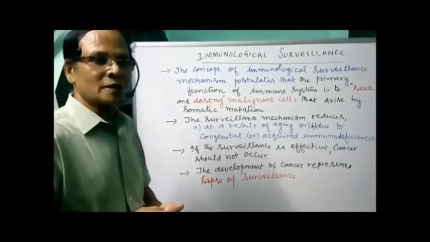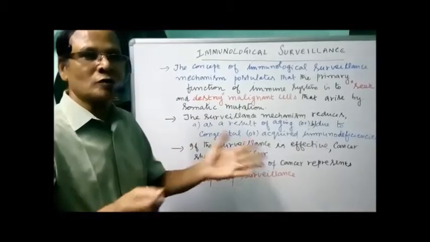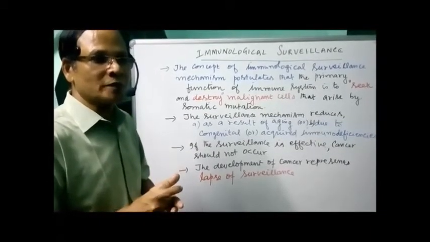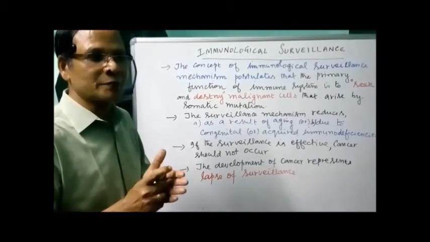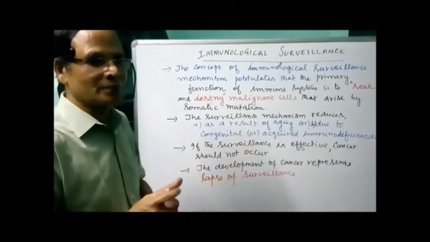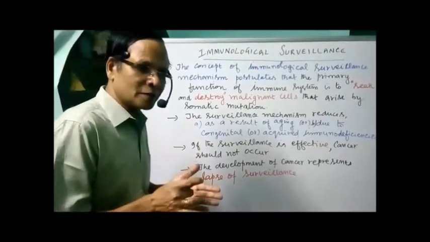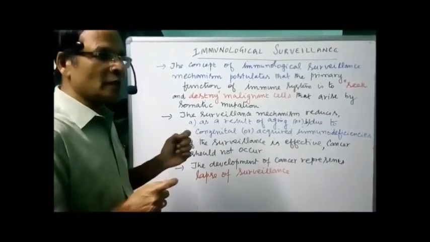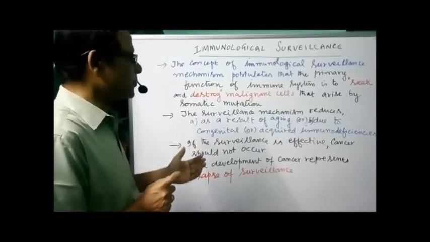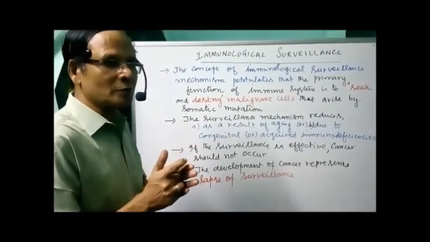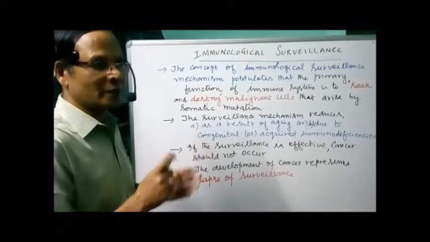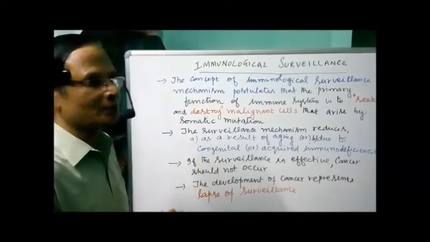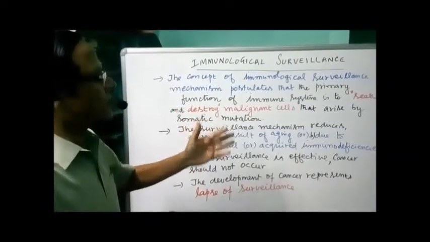Suppose the surveillance mechanism is effective, then cancer should not occur. If there is a development of cancer or tumor, it represents the lapse of the surveillance mechanism. If the surveillance mechanism is effective, there is no development of cancer. If it lapses, then there is a development of tumor. So once a tumor is developed, it is because of the lapse of the immunological surveillance mechanism, the one which is watching over the immune system. So that's about immunological surveillance.